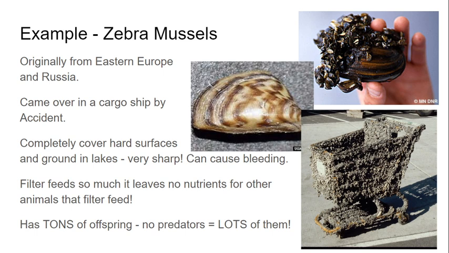And not only are they unpleasant for recreational purposes, but they're not good for the ecosystem as well. They can actually filter feed so much that they leave no nutrients for the other animals that filter feed. And so what these guys do is they sneak out of their hard shell a little bit, and they sway in the water and gobble up nutrients as they come by in the water column. But they're so good at this that they don't leave any nutrients for other animals that eat that same way.